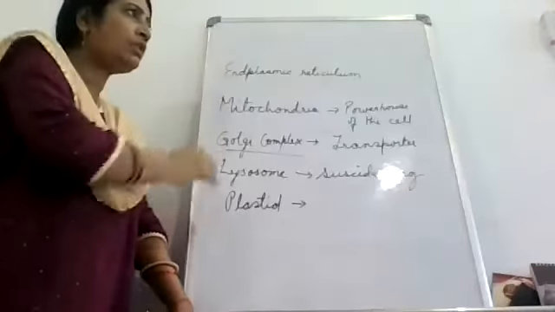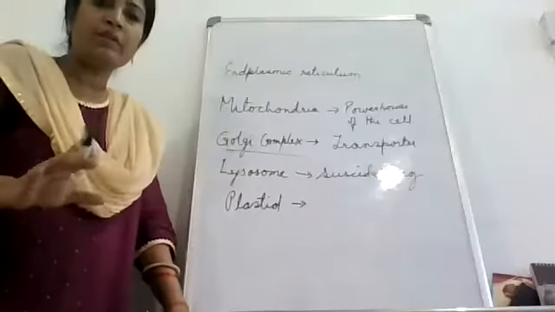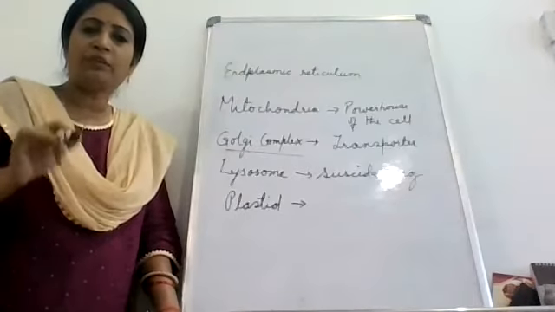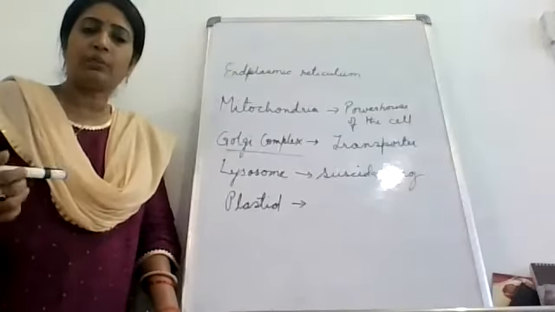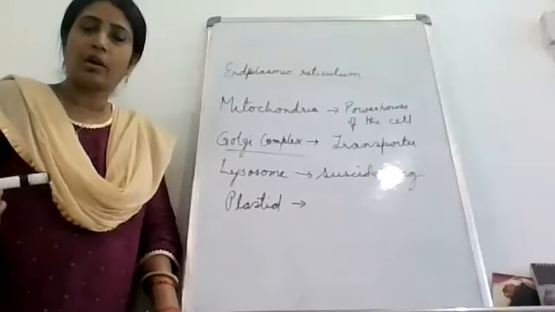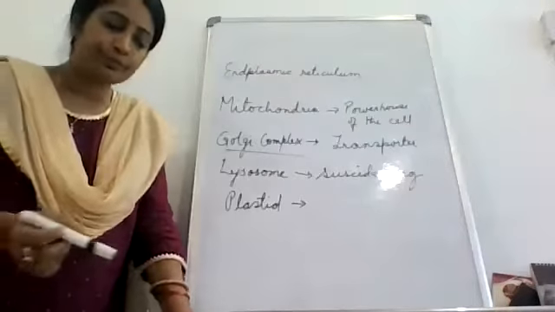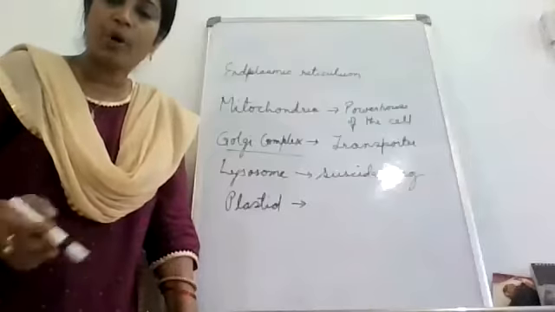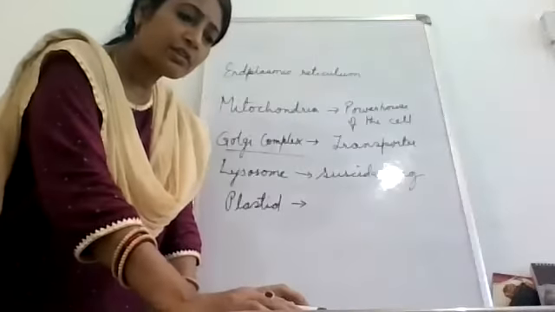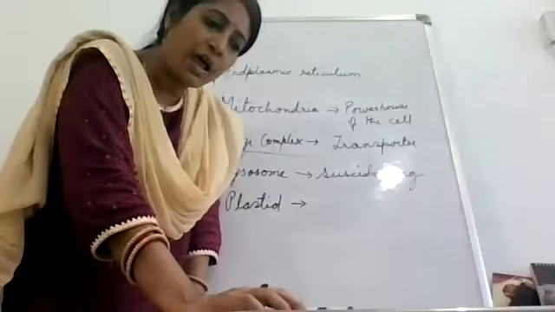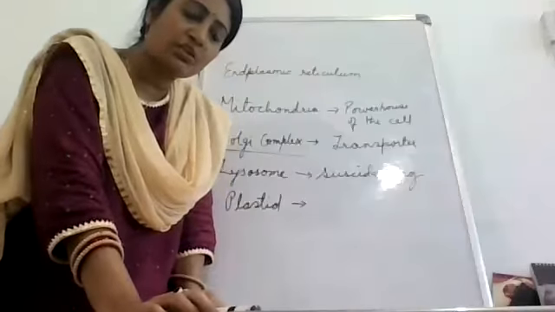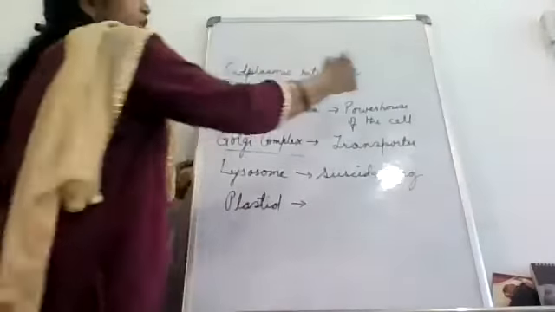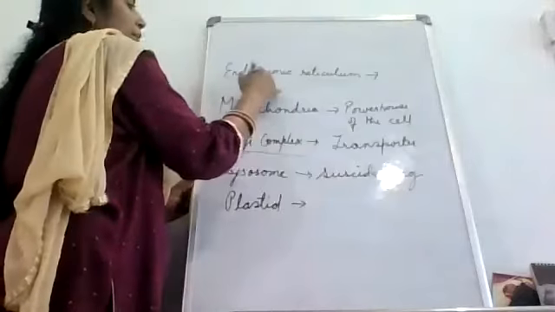Clearly, in the cell also, everyone has their own division of labor, their own work. All of them work properly, function properly. That's why we are able to live a good, healthy life. So all these organelles have their own importance. First one is what? Endoplasmic reticulum. That is called what? Manufacturing hub. Endoplasmic reticulum को हम क्या नाम दे सकते हैं?